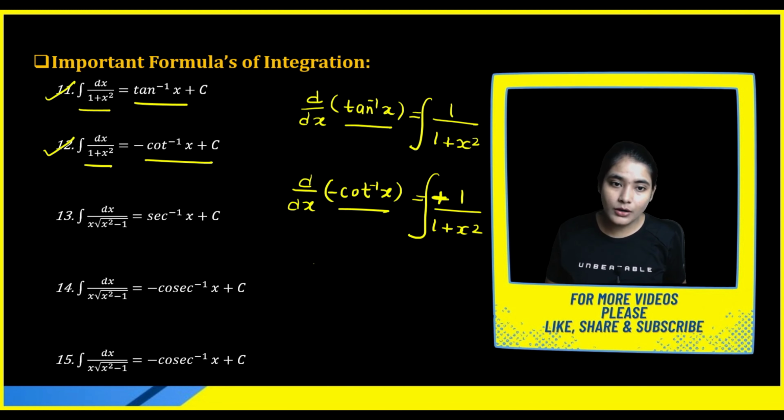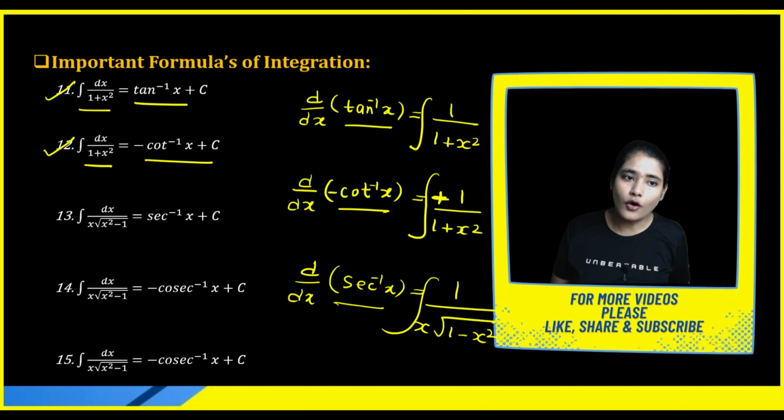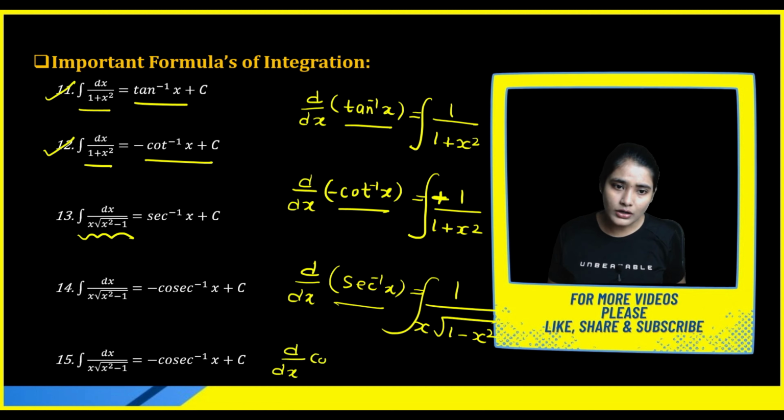Okay, now let's talk about what is the differentiation of sec inverse x. You will say, ma'am, the differentiation of sec inverse x is 1 upon x under root 1 minus x square. So no doubt when you integrate this portion, again you will get sec inverse x. So always remember, whenever you do the integration of dx upon x under root x square minus 1, again you will get your original function, that is sec inverse x plus constant.